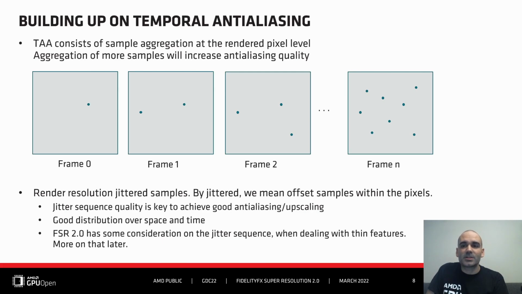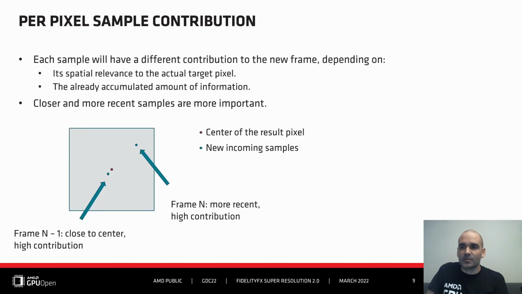So for the aggregation to be valid, the jitter sequence must provide an even distribution over space and time, so that each input resolution pixel is fully covered when iterating the jitter sequence. While the jitter sequence could be infinite, FSR2 takes some consideration of that sequence length when dealing with thin features, and I will be getting back to that topic later.